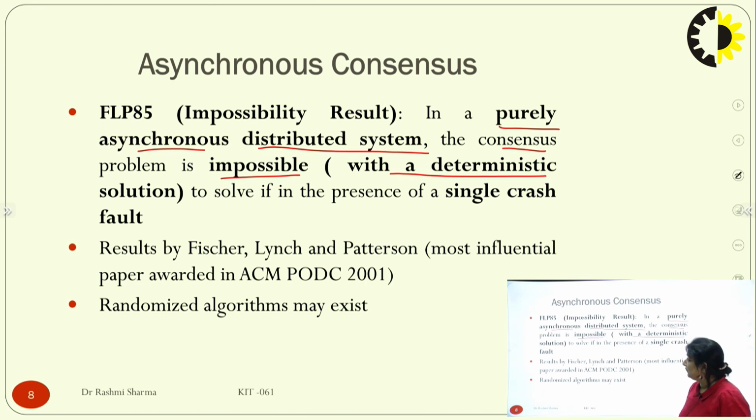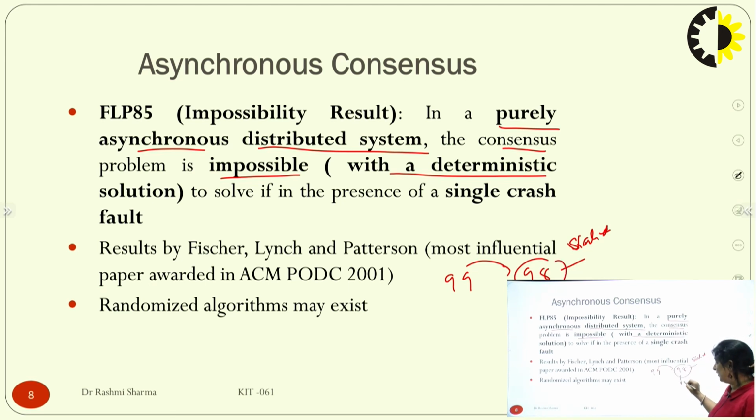So it is impossible to solve in the presence of a single crash fault. If there is a single crash and I have 99 nodes and one is sending the message, then 98 should send that the message is valid. And if I don't get messages from two crash faults and I get the messages of only 97, I won't be able to tell the consensus. So we give some particular amount that this many nodes I will get, and we take that as the upper bound, and we would be completing that particular transaction.